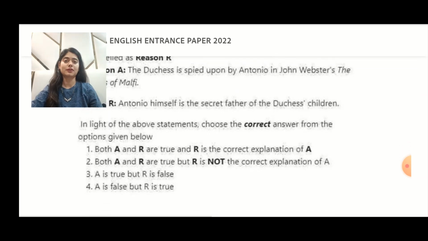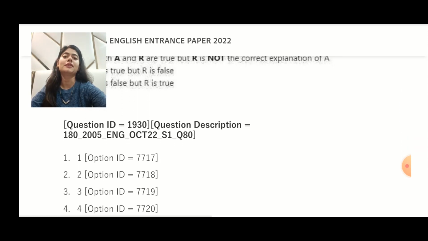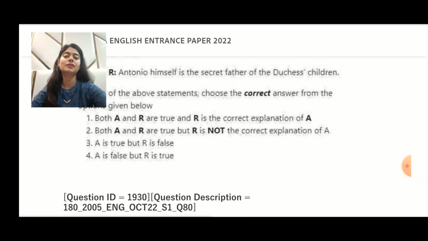Now you have your four options. Both A and R are true, and R is the correct explanation of A. Both A and R are true, but R is not the correct explanation of A. A is true, but R is false. A is false, but R is true. And then you have your sub options 1, 2, 3, 4.